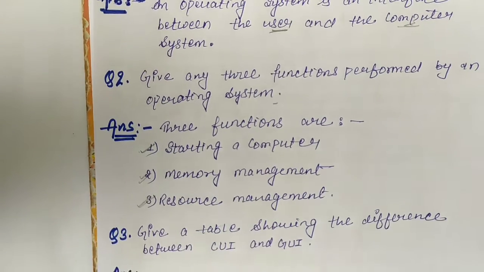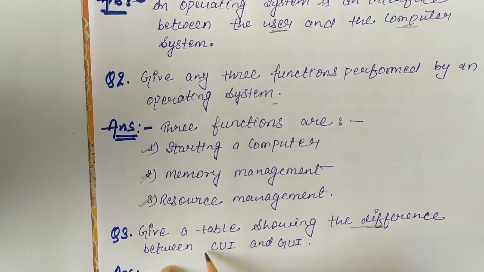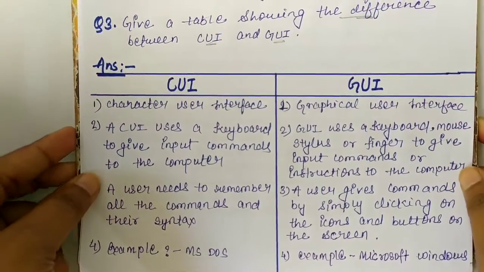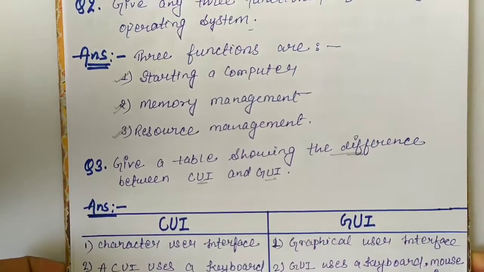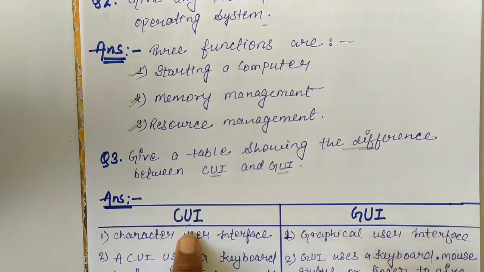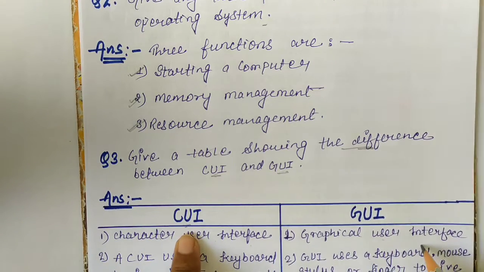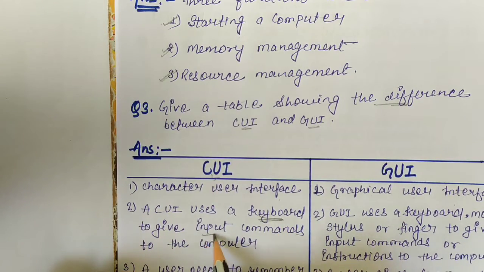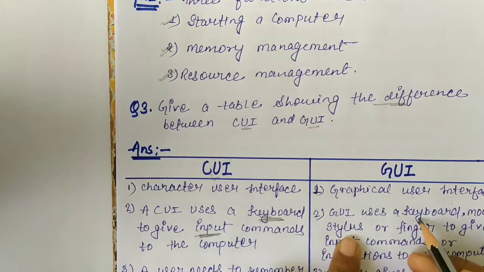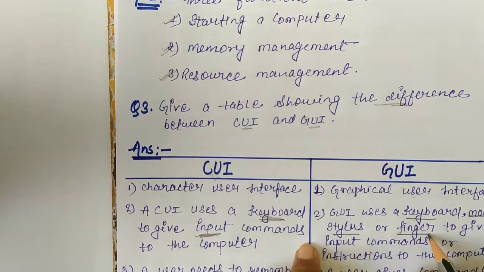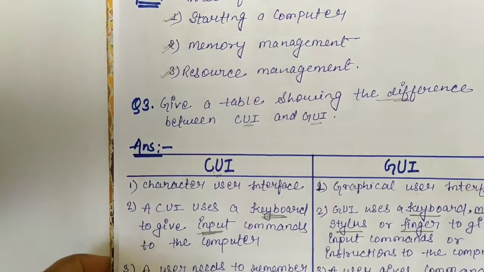Next, the third question is give the table showing the difference between CUI and GUI. First we have to write the full form of CUI. Full form of CUI is character user interface. The full form of GUI is graphical user interface. Second, CUI uses keyboard to give the input. But the GUI uses keyboard, mouse, stylus and finger also. Those are the ways to give the input.